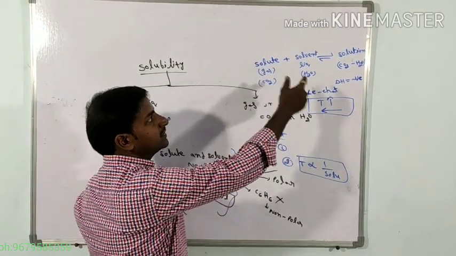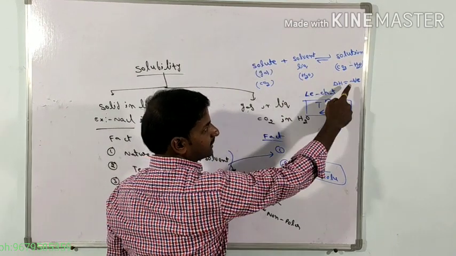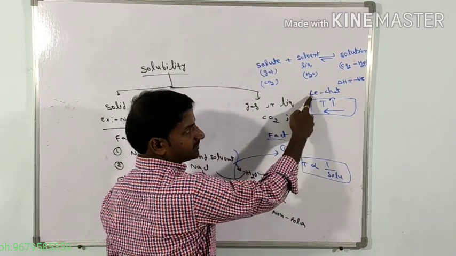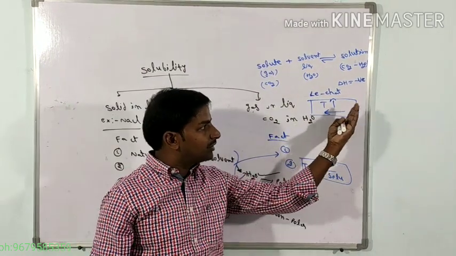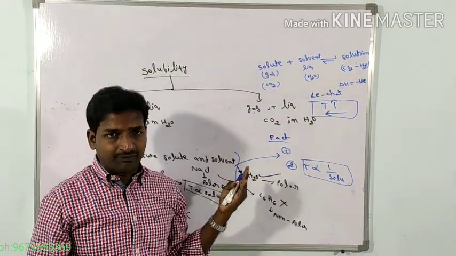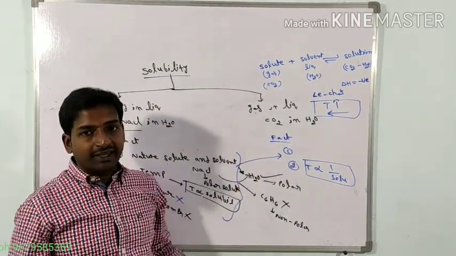Now the answer is: solubility of gas in a liquid system is a reversible and exothermic process, based on the Le Chatelier principle. By increasing temperature, the equilibrium follows the backward direction. That's why solubility decreases. Did you understand?